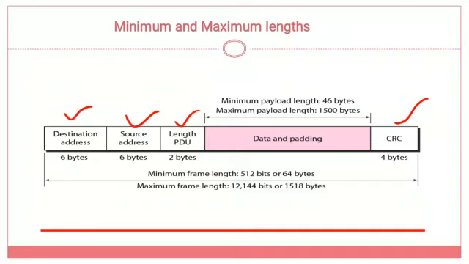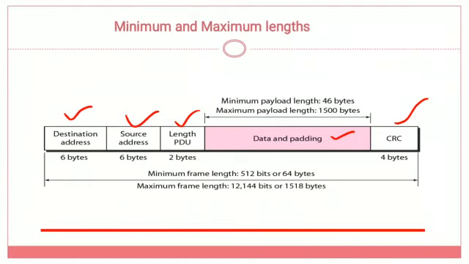Coming to the data and padding, this is our original data. For the original data, we need to add some redundant bits. How many redundant bits are added is defined by the length PDU, which gives the length of the padding bits. Here the payload or data is common. The data and padding do not have a constant size like the destination address, source address, length and CRC fields. Those fields have constant sizes, but data depends on the user, so it is not constant.